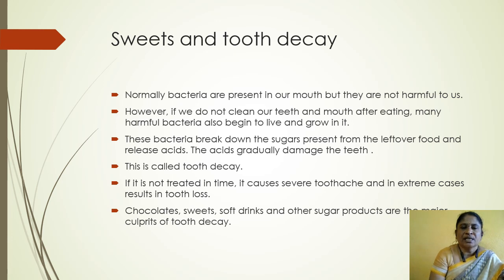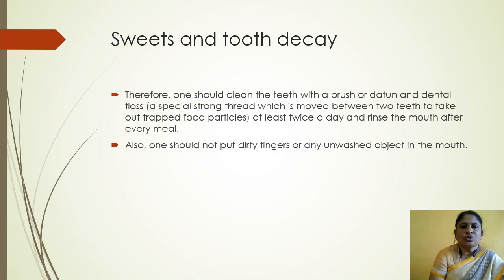So, teeth are very important. Every day we should clean the teeth twice. One should clean the teeth with a brush or datun and dental floss. Floss means a special strong thread which is moved between two teeth to take out trapped food particles.